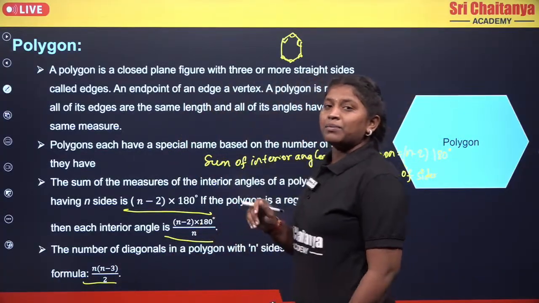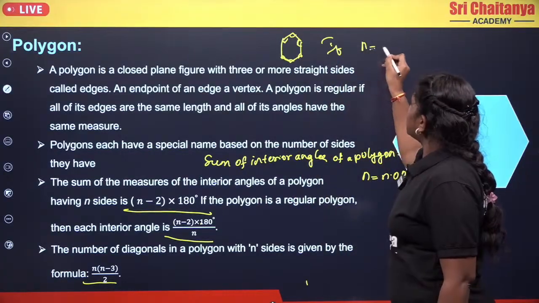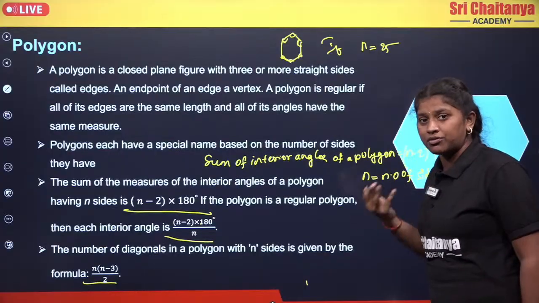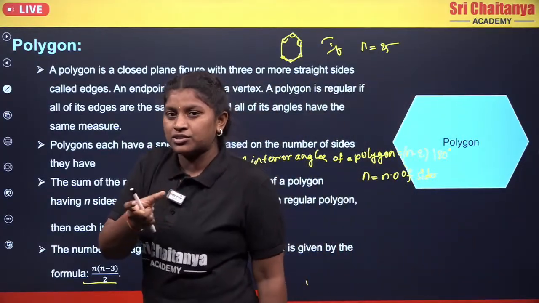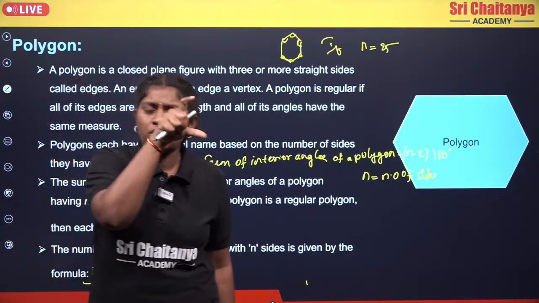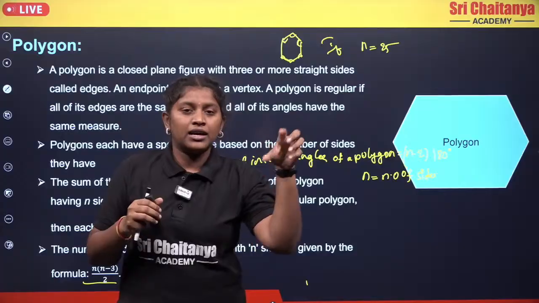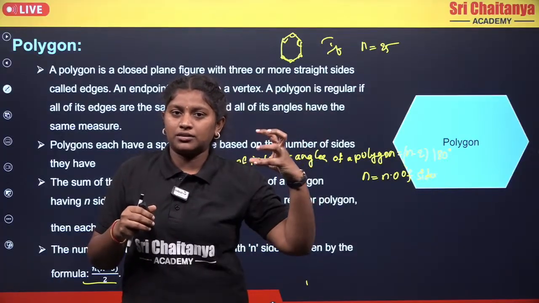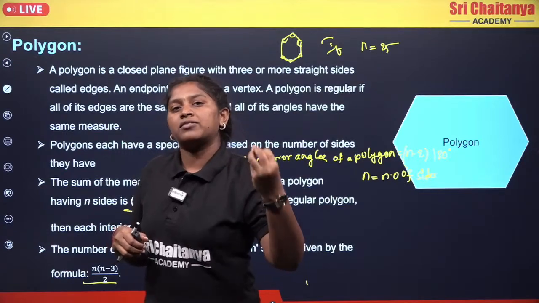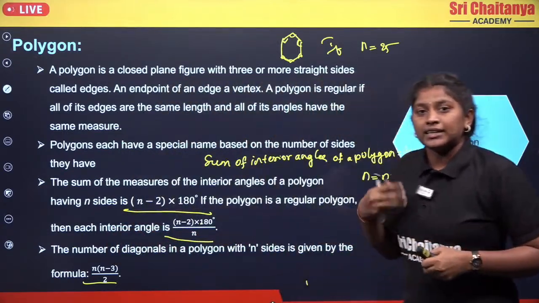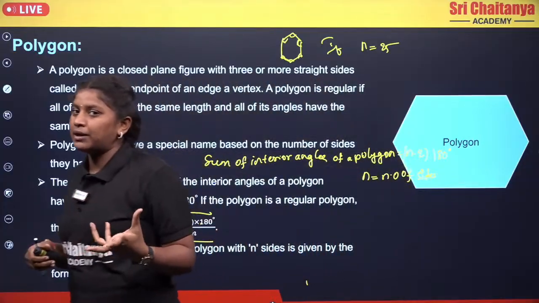There will be a direct question like, if the polygon has 25 sides, then what is the number of diagonals? But this same question can be a part of your JEE Mains question, right? You will have a question on combinations, but in that, one of the parts is that they will give the number of diagonals and ask you to find the number of sides. So you can use the simple formula n into n minus 3 by 2.